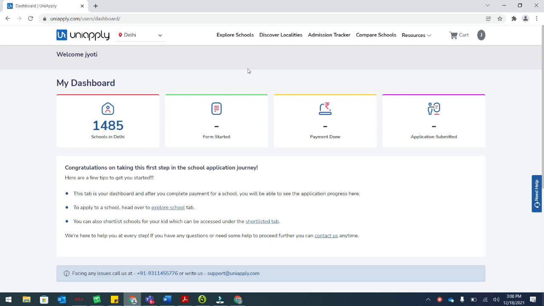Log into the www.uniapply.com website, explore the schools, add schools to cart, proceed to payment in one go, fill the common application form and submit the form. So did you see how simple it is to use UniApply? What are you waiting for? Go visit the website and start exploring the features for yourself.